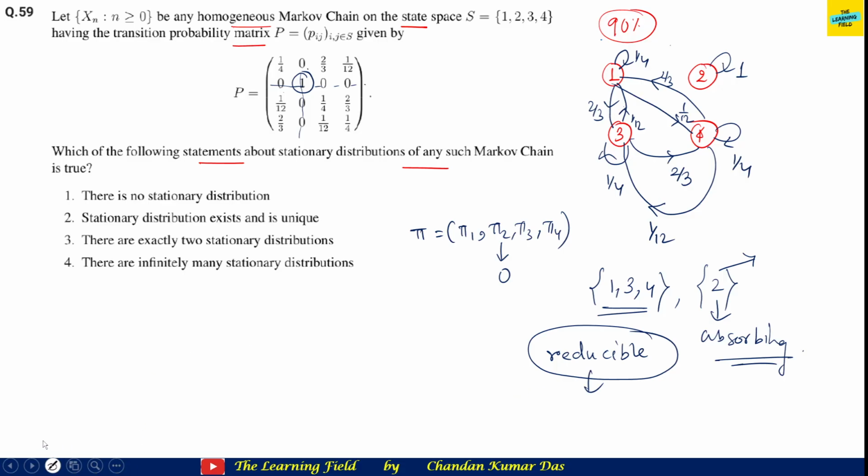Now I want to share some theory that is important for this question. For any Markov chain, what are the possibilities of stationary distribution that you need to know? For any Markov chain, there is either a unique, or no, or infinite stationary distribution.